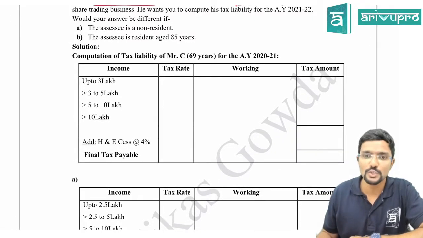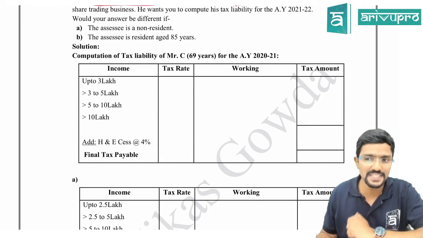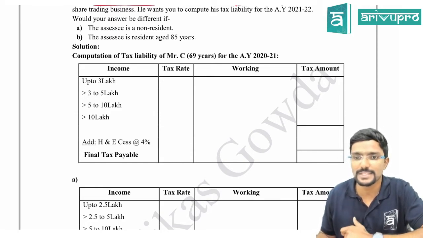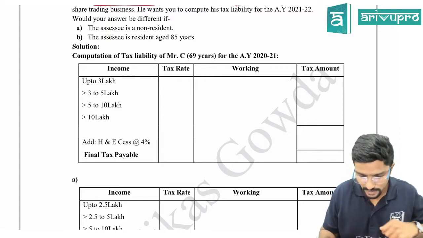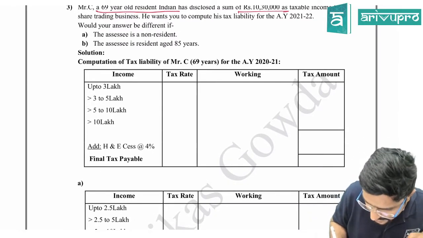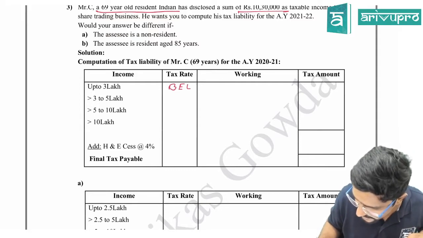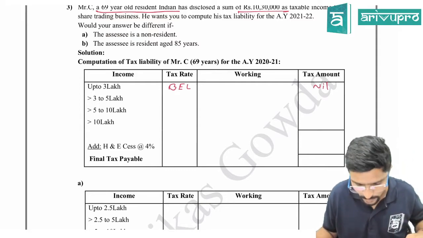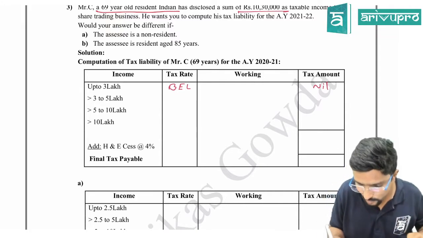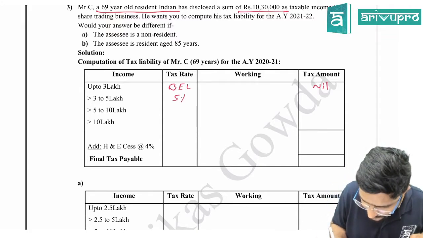Yeah. So computation of tax liability of Mr. C, who is 69 years. 69 is the keyword here, for assessment year 2021. Up to 3 lakh, it is basic exemption limit, so amount is nil or 0, I can write. From 3 lakh to 5 lakh, what is the tax rate? 5%.